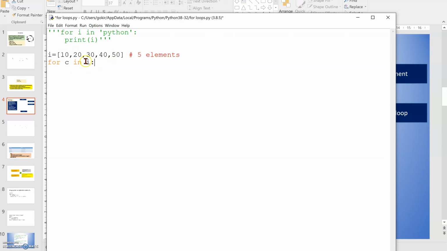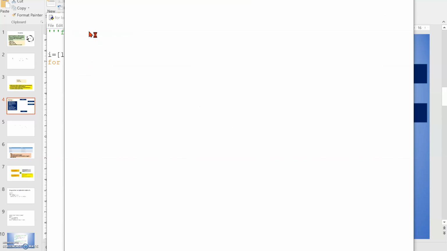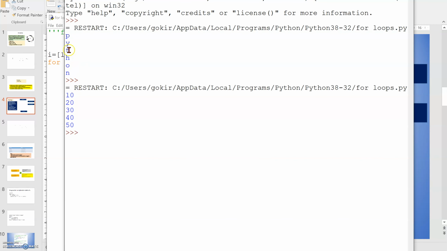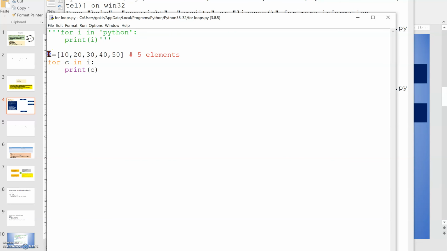So what happens whenever I'm writing I, the 10, 20, 30, 40, 50 is there. So now I will become 10. So the 10 will be transferred to C. What I wanted to print of C, I have to print. So when I'm printing, first it will print 10, then it will print 20, it will print 30. So let's execute this program. So similarly Python, it will print 10, 20, 30, 40, 50. So there are 5 elements. So let me hide this for program.